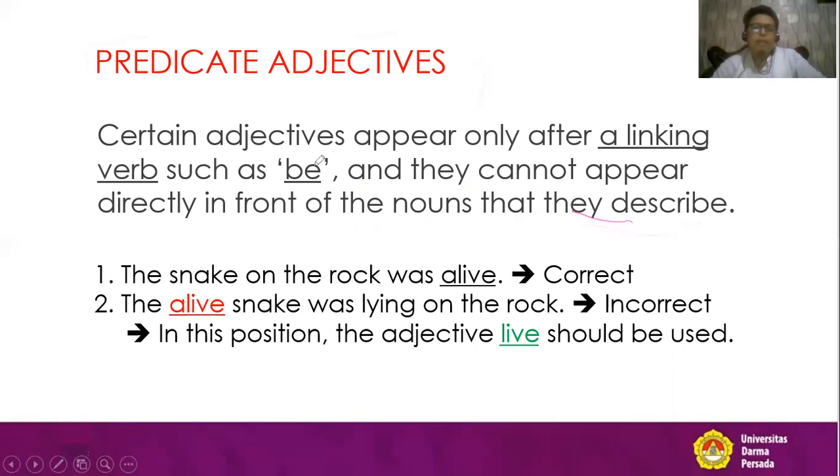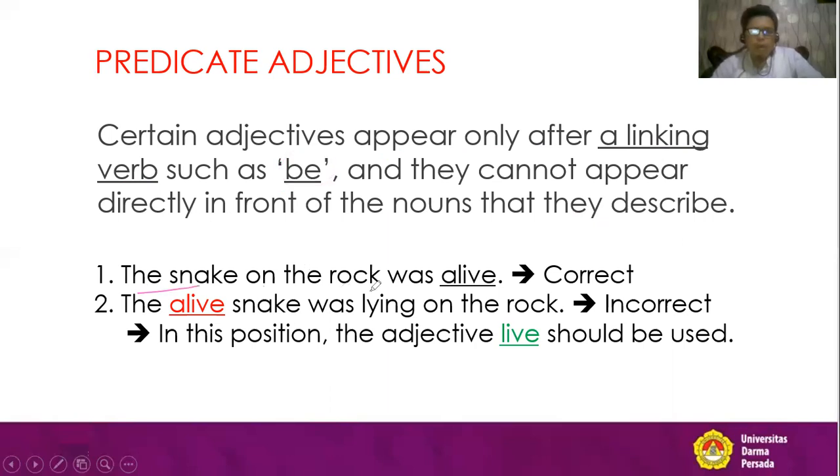So everybody, we are going to study adjectives called predicate adjectives, which only appear after a linking verb, not in front of the nouns that they describe. The linking verb, for example, be and other kinds of linking verbs.